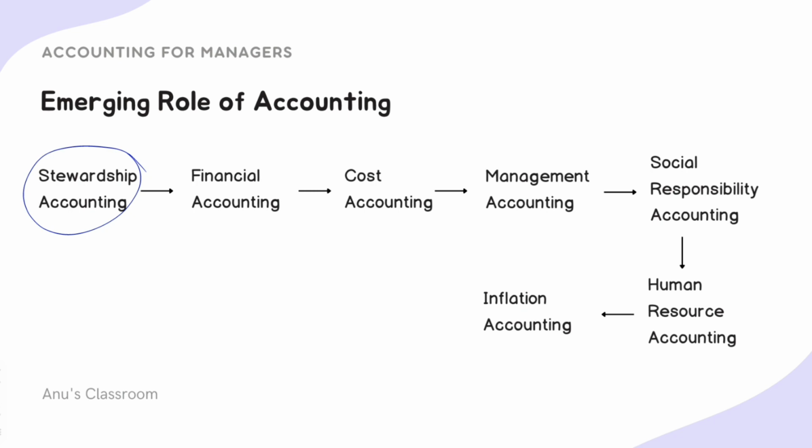And just like cost accounting, we wanted it so that managers could take appropriate decisions to cut costs. Management accounting is kind of like the next step in this evolution. When cost accounting was just focused on cutting the cost, management accounting was concerned with the preparation and presentation of accounting and controlling information in a form which could assist our management in the formulation of policies and in decision making on various matters concerned with routine or non-routine operations,